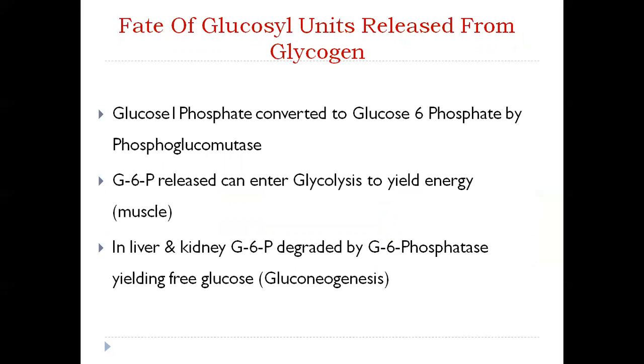So the glucose 1-phosphate is converted to glucose 6-phosphate by phosphoglucomutase. Glucose 6-phosphate can enter glycolysis to yield energy in the muscle, whereas in the liver, it will be degraded by glucose 6-phosphatase, yielding free glucose, that is gluconeogenesis. The liver here, not the kidney, because we are talking about glycogen.